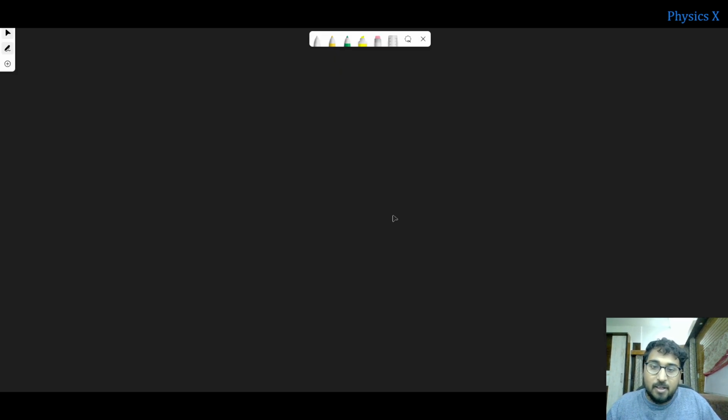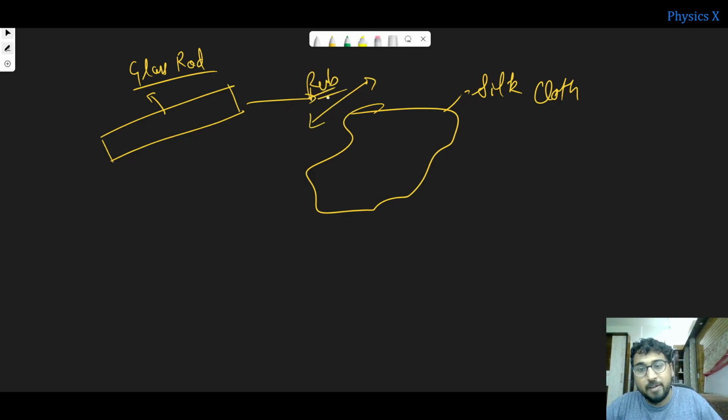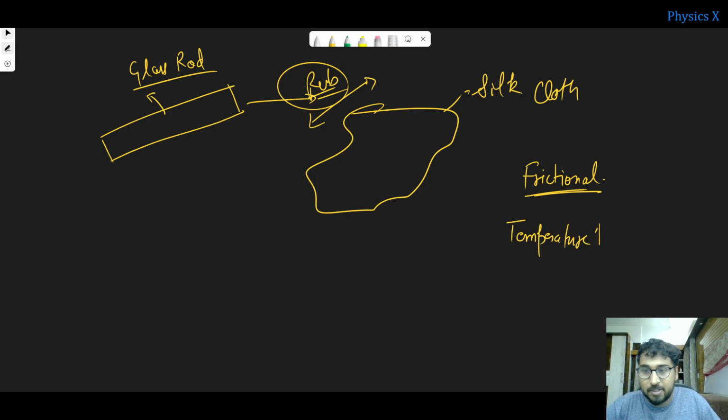Now let us consider a glass rod, which we have already studied. Let me go into that in much more depth. This is a glass rod, and then you have a silk cloth. When you try to rub the glass rod on the silk cloth, you are rubbing this, so there is frictional energy, right? There is a momentary temperature increase.